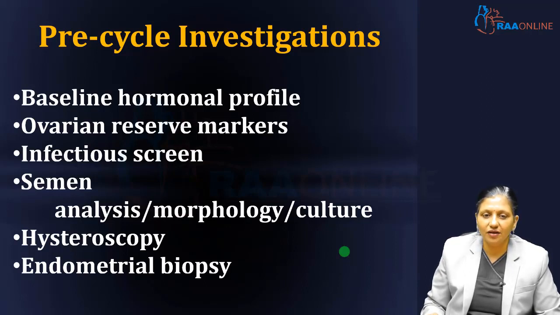For the semen, we have to do the semen analysis according to the WHO parameters, look at the semen morphology, and look for any pus cells or any microorganism infecting the semen. We also do a hysteroscopy to have a look at the uterine cavity, and we also do an endometrial biopsy sometimes to find out if there is any displaced window of implantation.